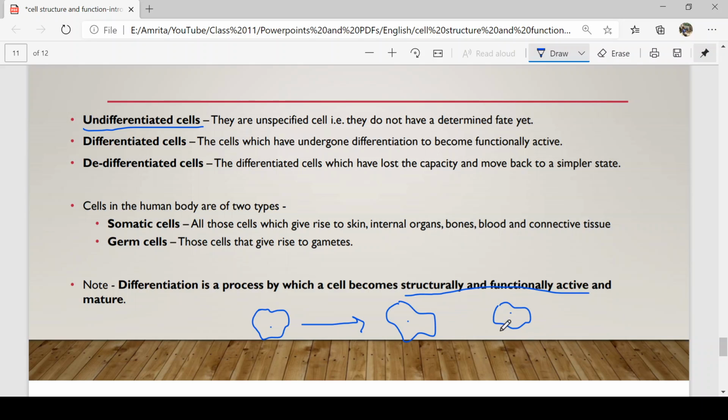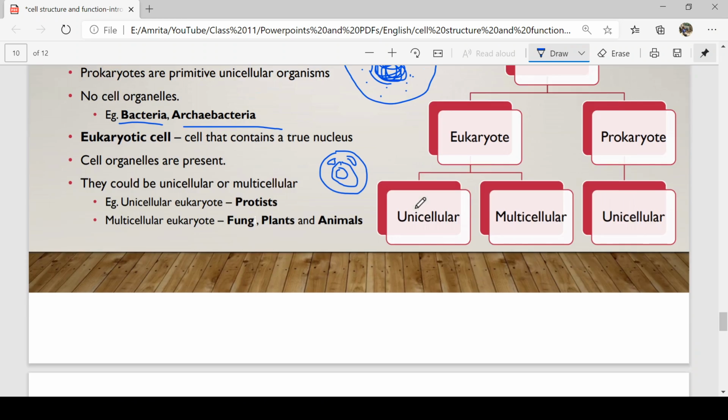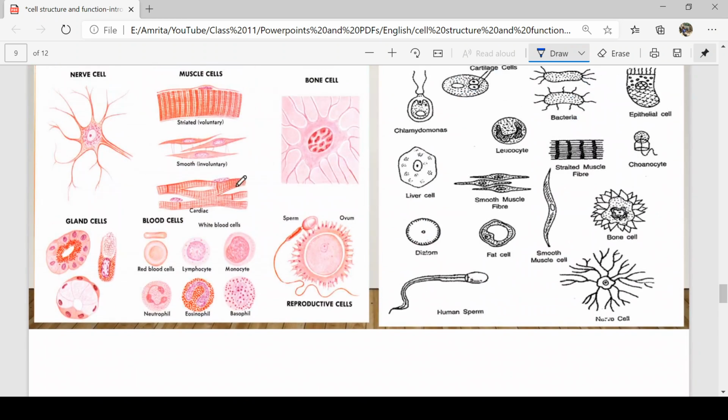Now, supposing there's another cell whose only function at present is to divide. After division, it decides to become a heart cell. Now it has a particular structure and a function. We saw cardiac tissue here, isn't it? It is very different. Kidney tissue will be different. Fat cell will be different. RBC will be different. So every cell decides to become something.